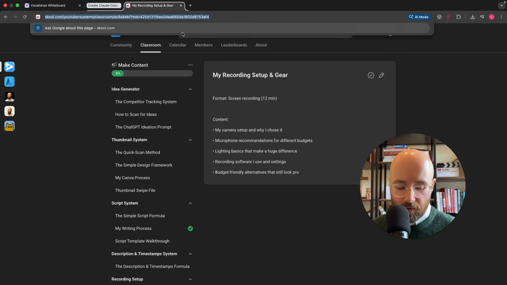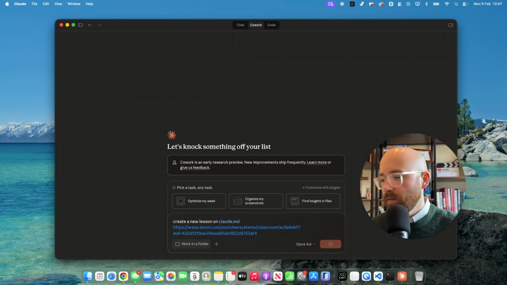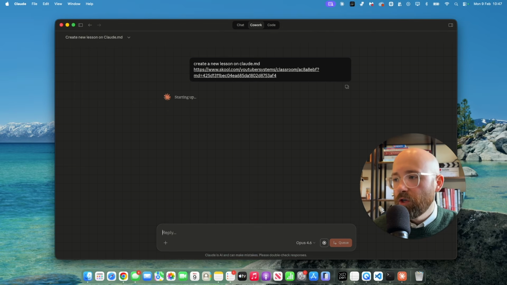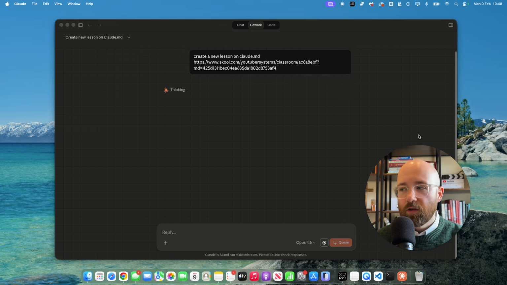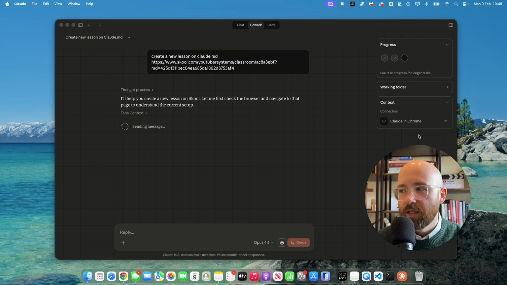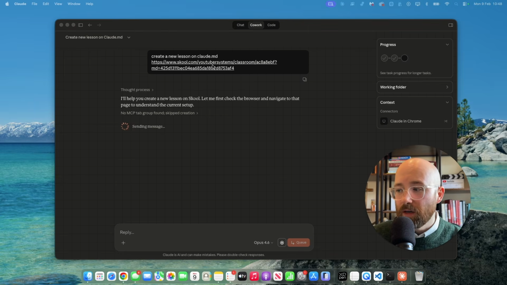Let's see if we can get it to work right now, actually. We'll see. Create a new lesson on Claude.md. Let's see what it does. So it should go away, and up the top right here, it will come up with some tasks in progress that it wants to do. Because it first starts up this kind of system or workspace that it's in. It will then think to itself, right, what steps do I actually need to take? And you can see here, it has a progress, if you're doing multiple things. For example, mine had an entire markdown thing where I was like, do this, this, this, this.